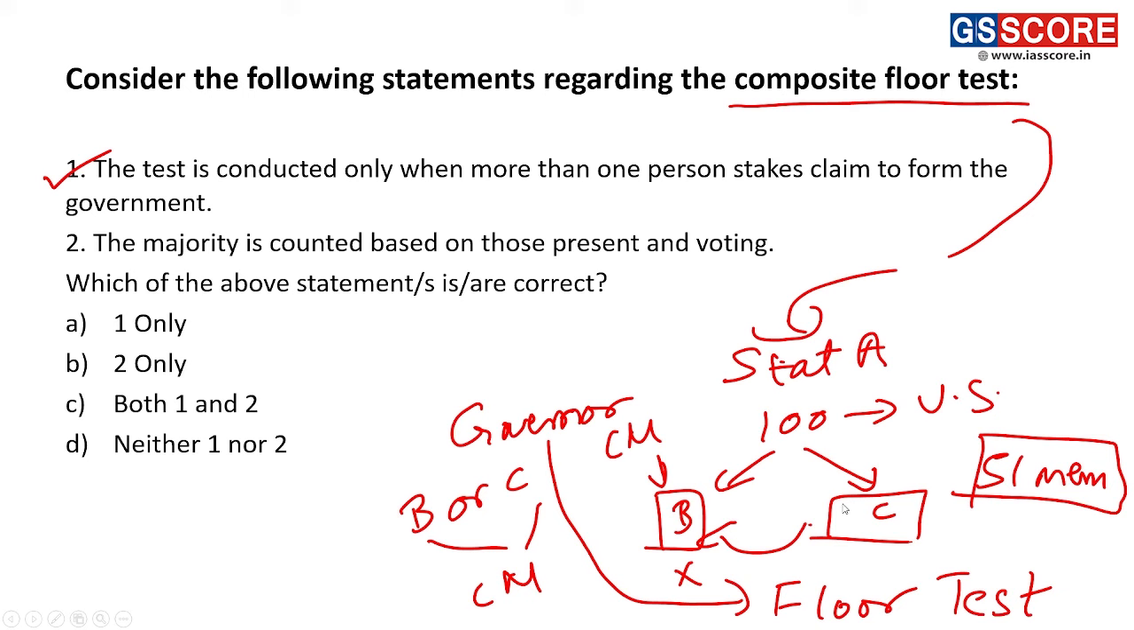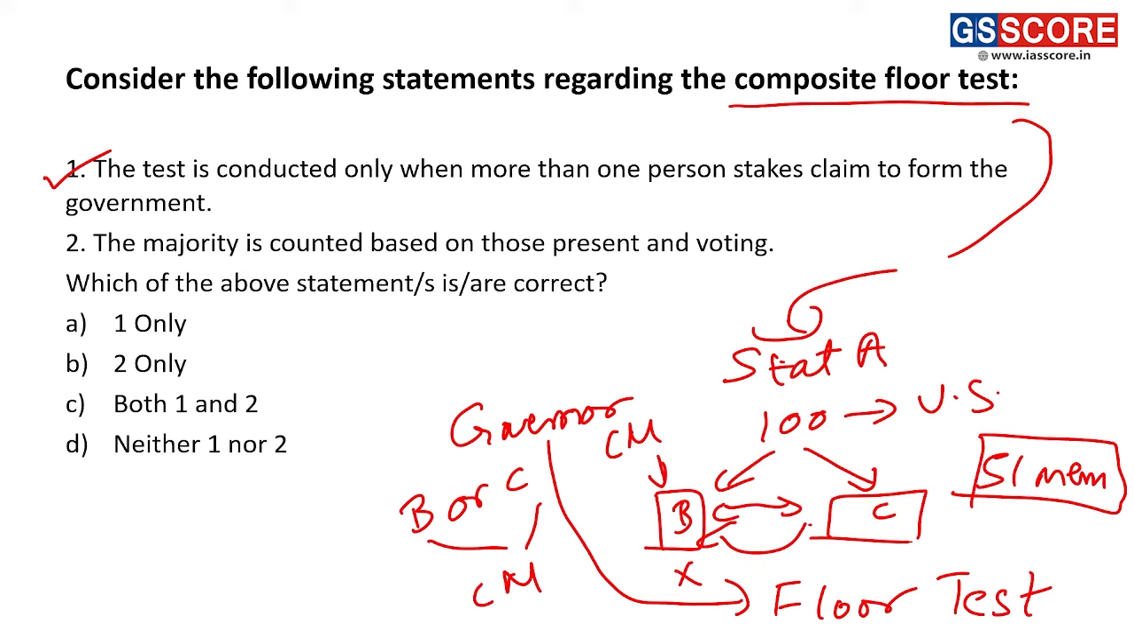On the other hand, if the opposition says we have majority of members on our side, then there is a challenge between B and C. In that case, composite floor test will happen. So at least there should be two people who say that they have majority. Two or more than two will also be okay.